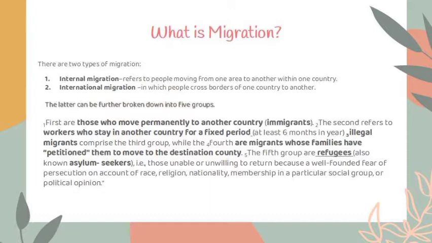The fourth one is the migrants whose families have petitioned for them to move to the destination country. The last one is the refugees, also known as asylum seekers. Those who are unable or unwilling to return because of a well-founded fear of persecution on account of race, religion, nationality, membership in a particular social group, or political opinion.